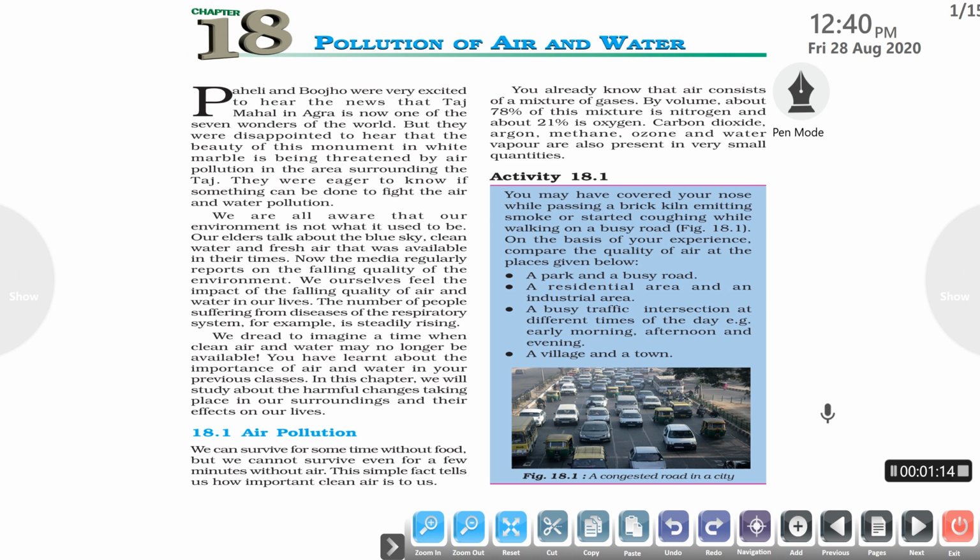You know that we can survive for some time without food, or we can survive for some hours without water, but we cannot survive even for a few minutes without air. So this simple fact tells how important clean air is to us.